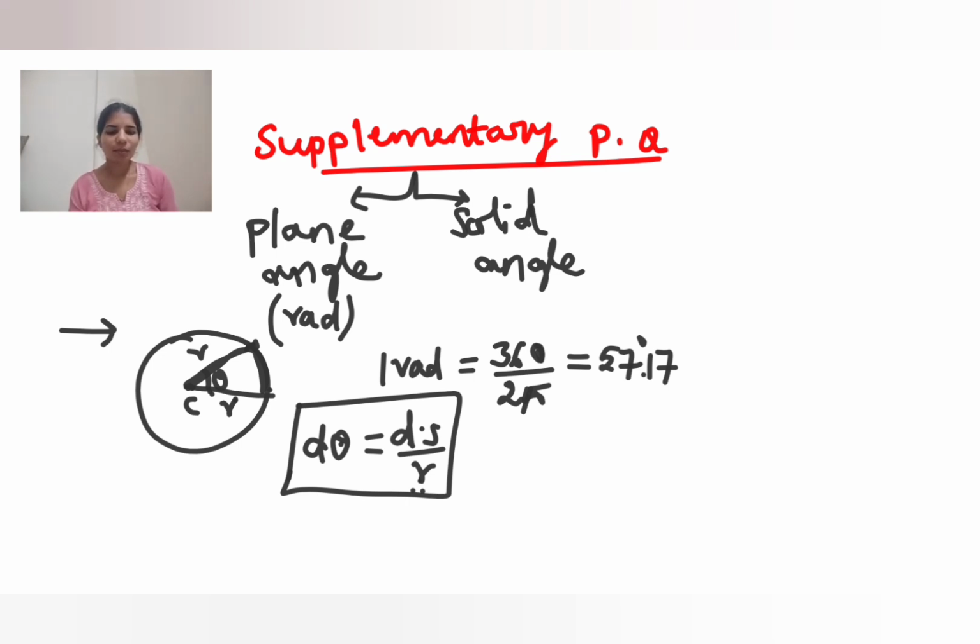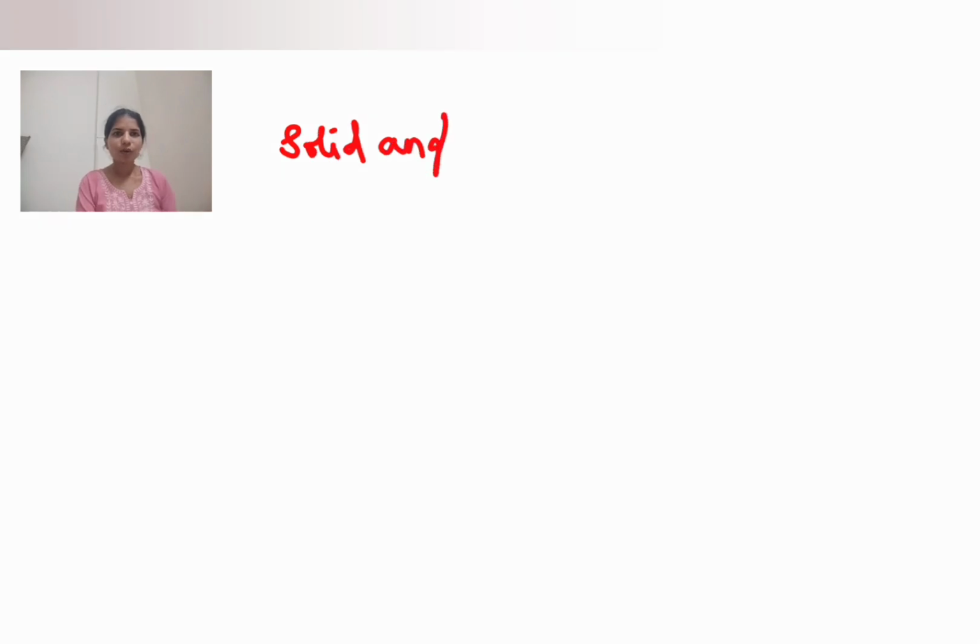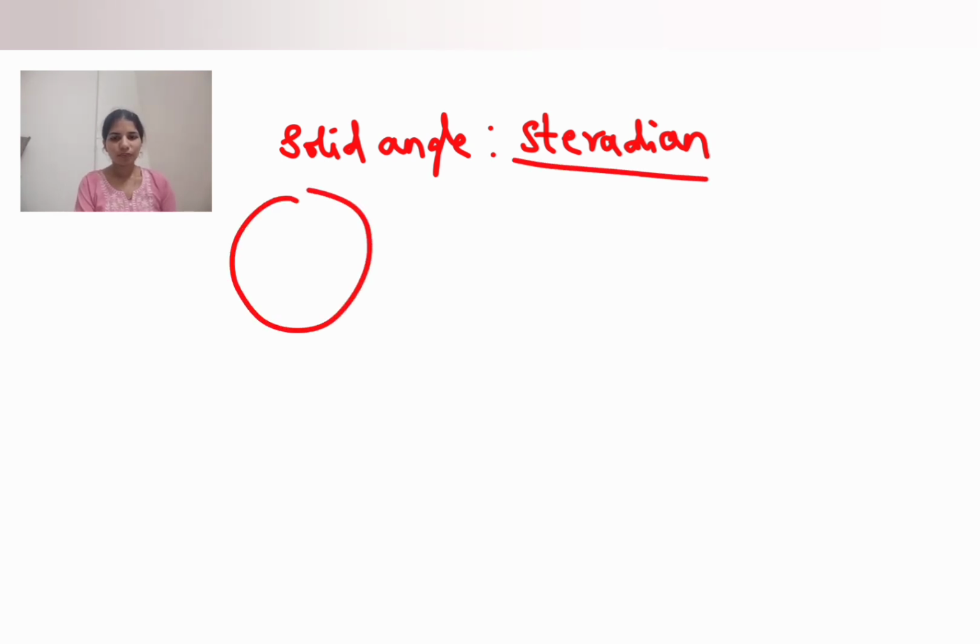Okay, next, what is meant by solid angle? SI unit of solid angle is steradian. Okay, so just consider a sphere. Suppose we have a sphere.